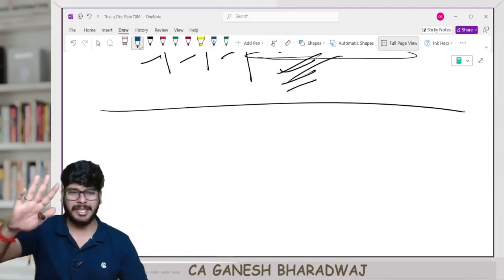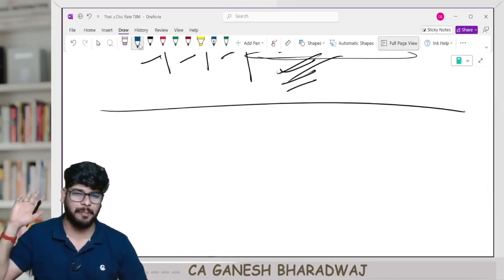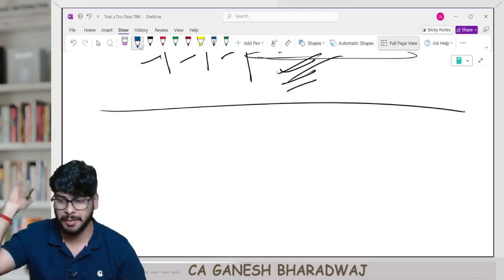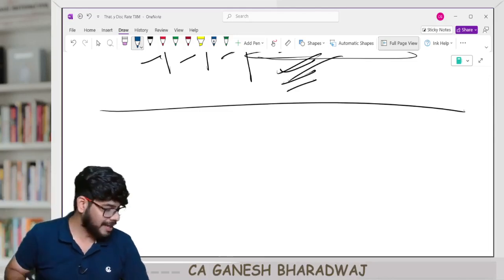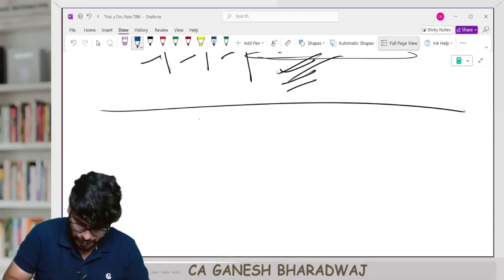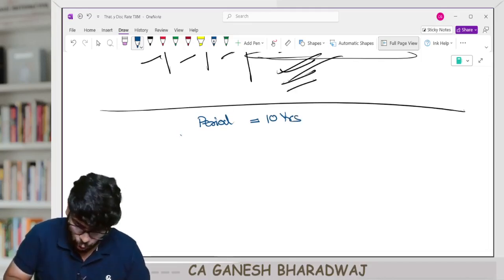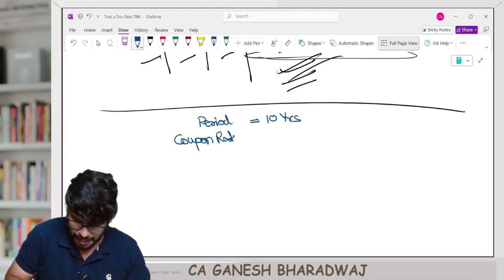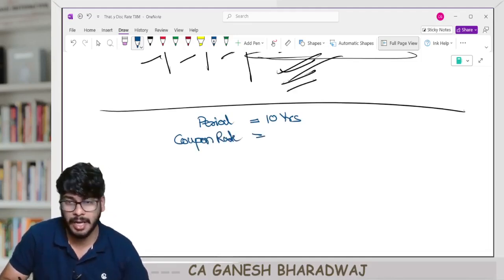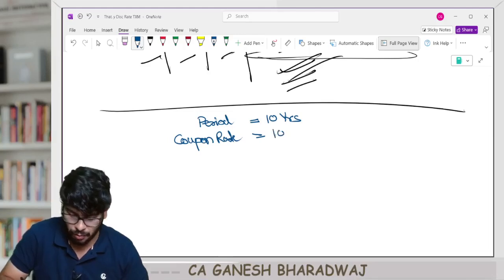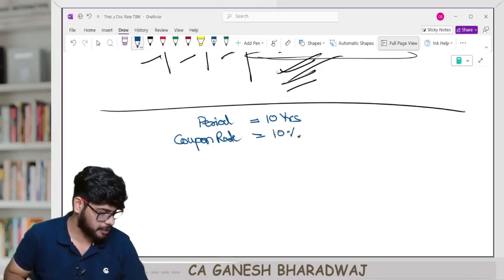Now, guys, just focus. I just want your participation. That's all. All these notes will be given to you. Now, let us assume the period of debenture is going to be 10 years. Then the coupon rate. Coupon rate means interest rate. This is not your IRR. It is an interest rate. This is not the discount rate. It is an interest rate, 10%.